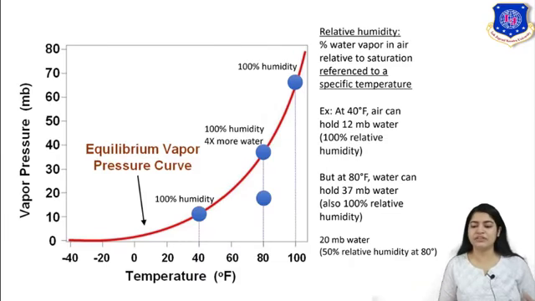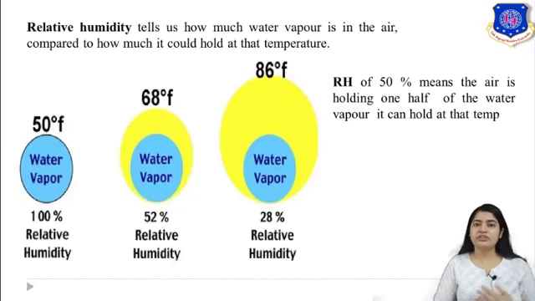Similarly, in a simple way, you can say relative humidity tells us how much water vapor is in the air compared to how much it can hold at that temperature. See, the temperature is very important here. You can see that at 50 degrees Fahrenheit, 100% relative humidity is there. It is only water vapor. It means 100%.